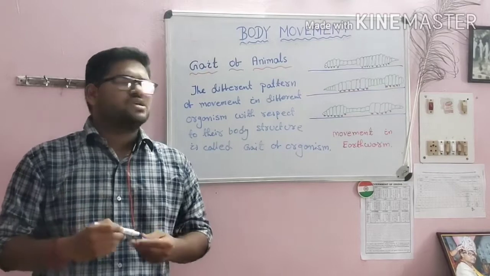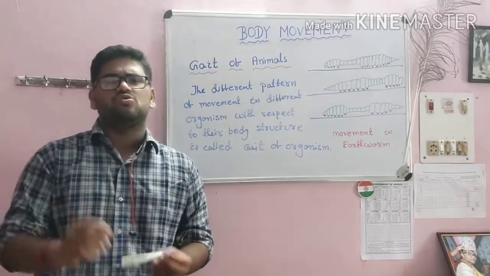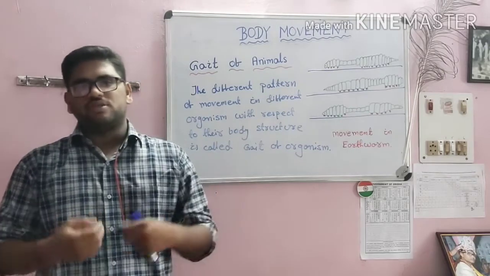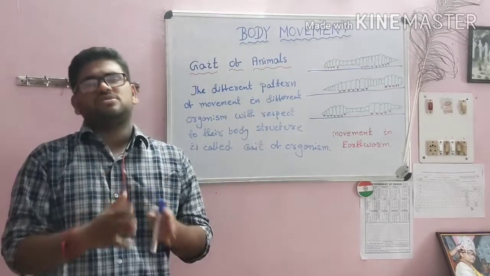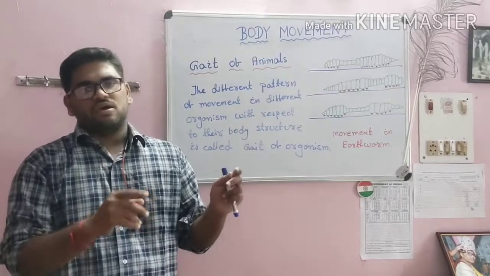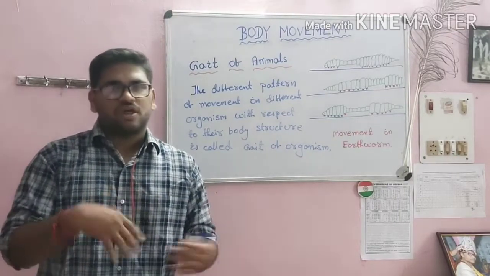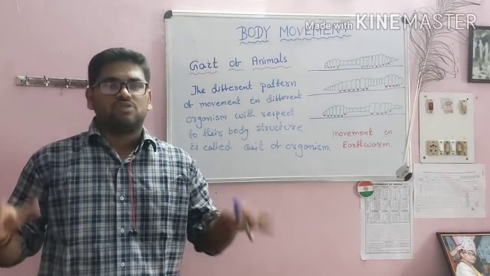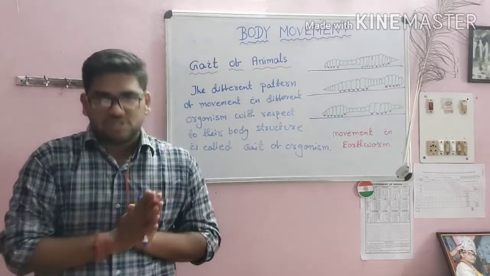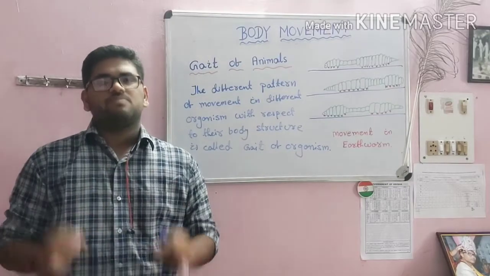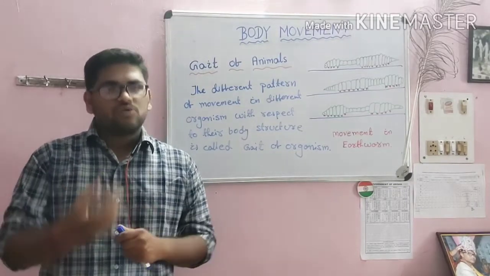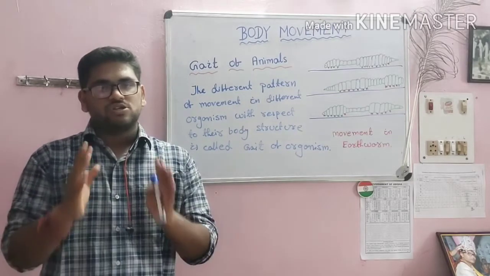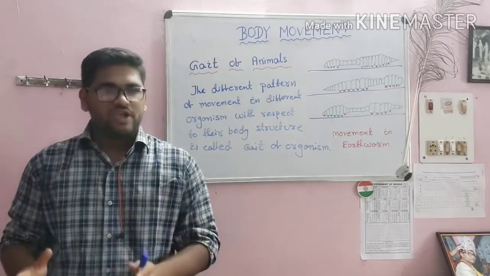Likewise, in case of earthworm, there is no skeletal system, so how does it move? In case of humans, there is a skeletal system. In case of birds, they are flying in the sky, so what are the things which make them fly? In case of fishes, how they move inside the stream or water, there are different patterns. How they move and how their body is formed accordingly is under the gait of organisms.